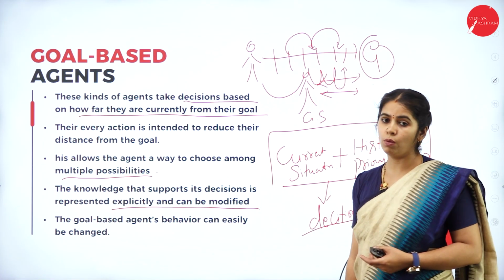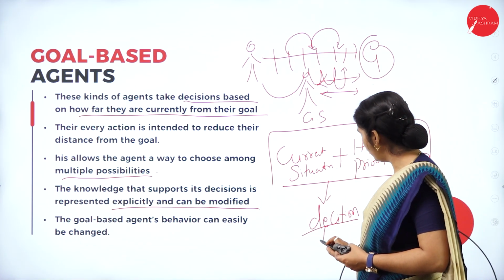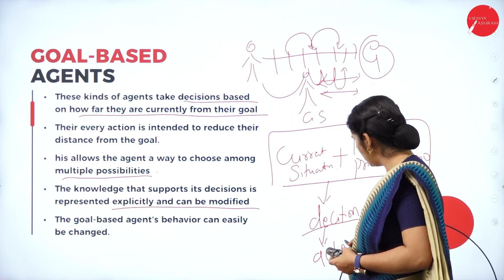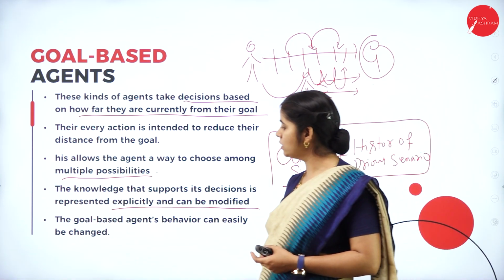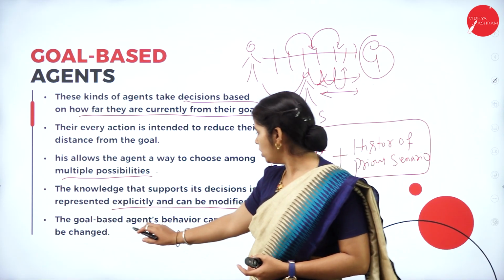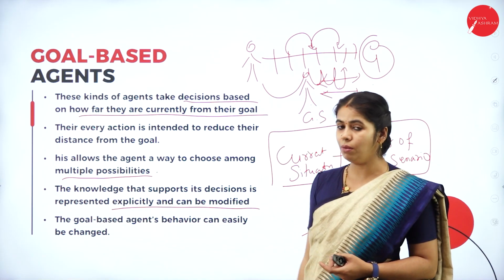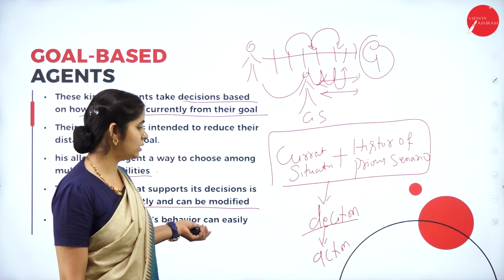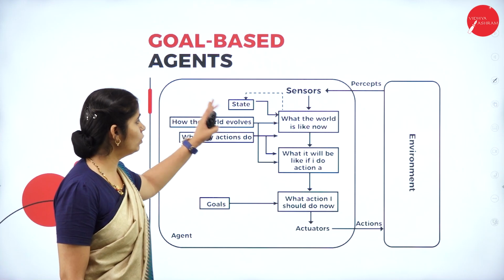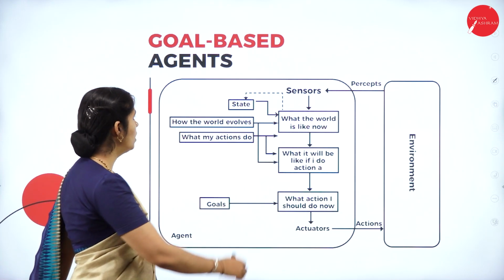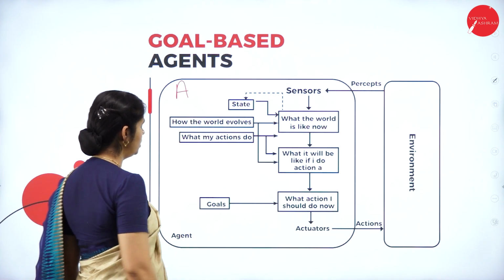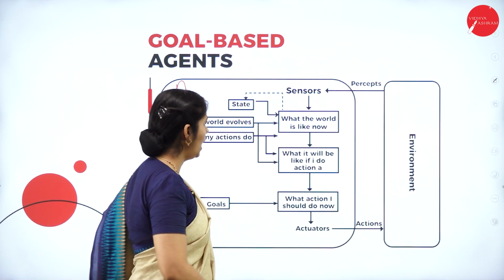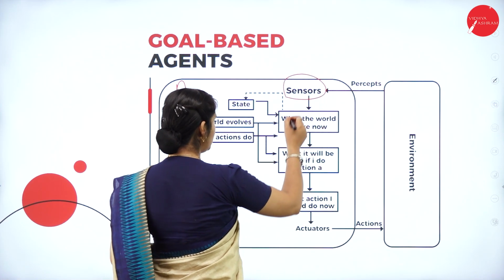It's going to make one decision, and according to the decision it is going to do the action. So this is how the simple goal-based agent is going to work. The goal-based agent's behavior can easily be changed. Here we can see the environment and the agent. The agent perceives the environment with the help of sensors, right?